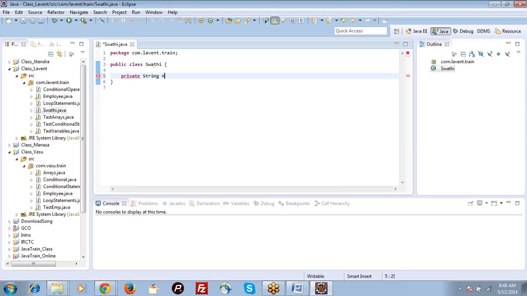Private name. You are staying somewhere else, so it contains some address.